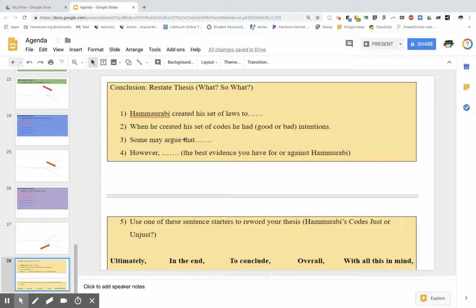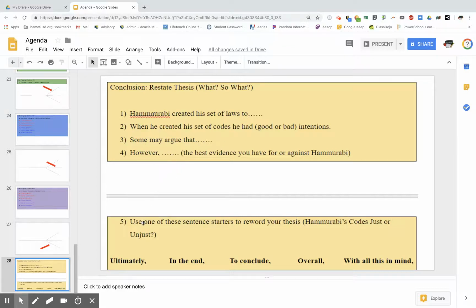Or some may argue that Hammurabi was just because he had some just laws. However, and then you can count up the laws in Hammurabi's codes. However, 75% of the laws were unjust and only 25% of the laws were just. I just made up those numbers. You guys would have to count if you're using that one. So you're just putting one argument.